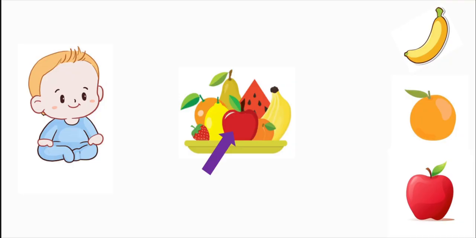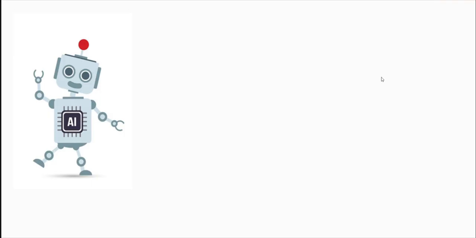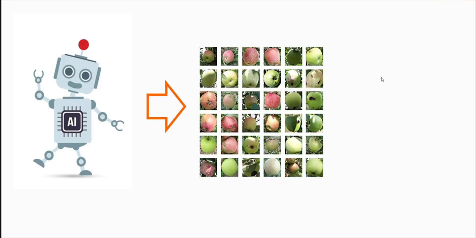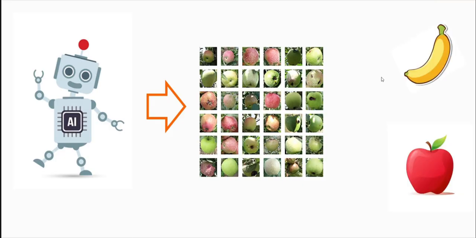We see examples of something, we memorize what it is, what are the unique attributes of that object, so that next time when something is shown to us, we can identify whether it is an apple or not. And that's the same way that machines also learn, except that they have to be trained on lots and lots of data. So we will show the machine learning model millions of images of apple, different shape, different size, different colors, different variants. And the idea is that now if you present an image of two fruits in front of the machine, it would be able to identify based on what it has learned from this training data, whether it is an apple or not, right?